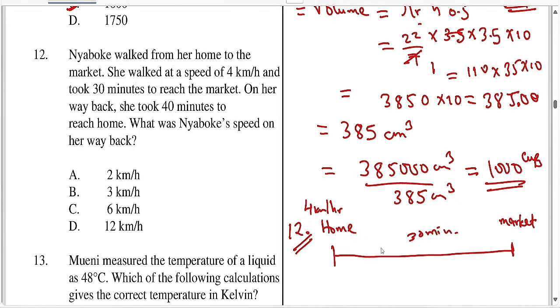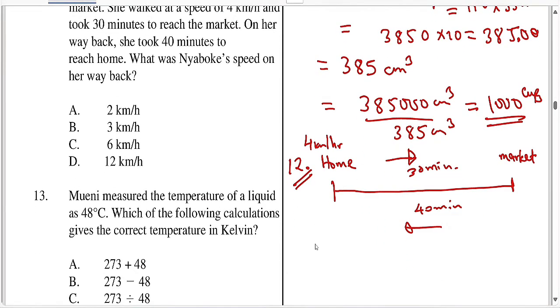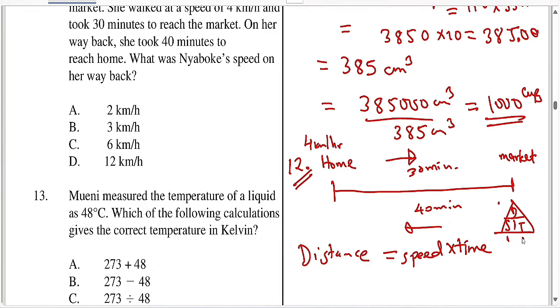On her way back, she took 40 minutes to reach home. When she was going to the market, she took 30 minutes. When she was returning, she took 40 minutes. What was Nyaboke's speed on her way back? First of all, we need to find the distance from her home to the market, and distance is given by speed times time.